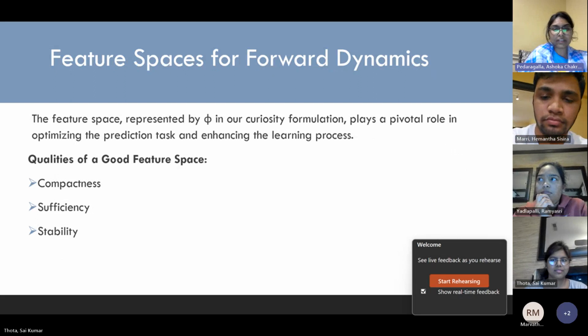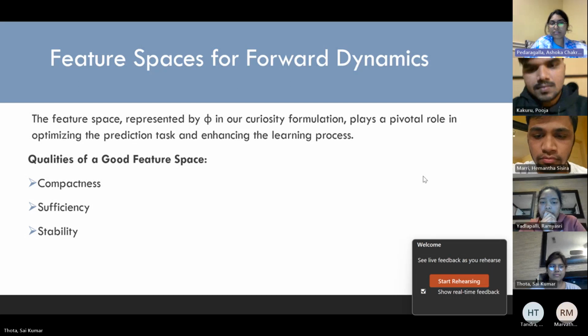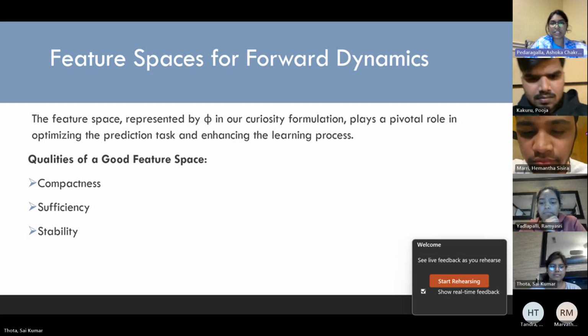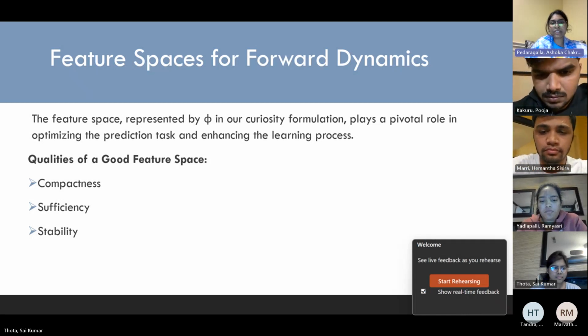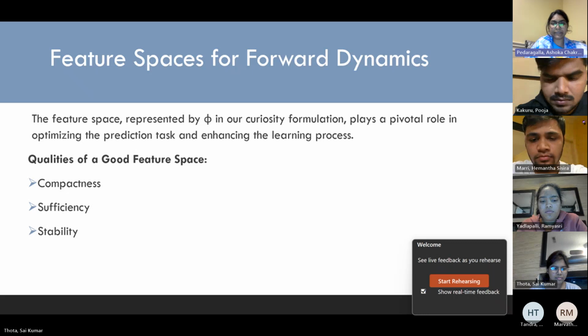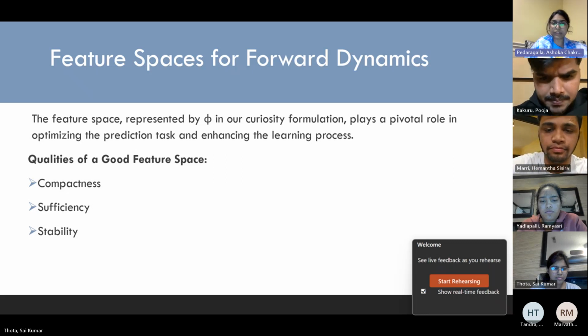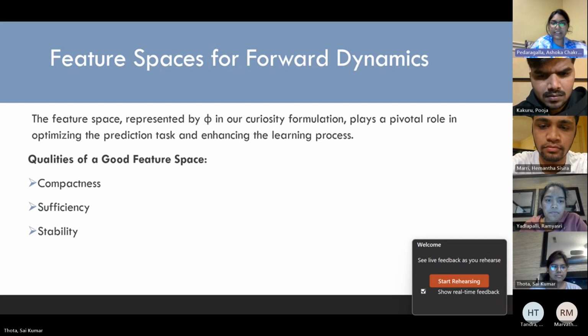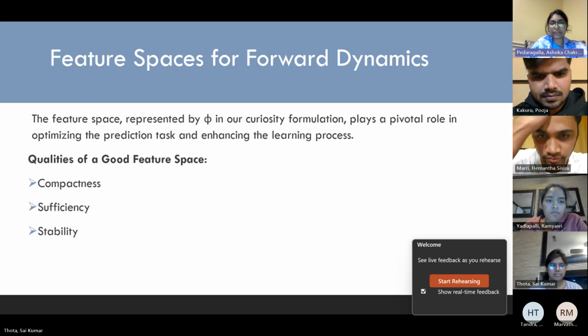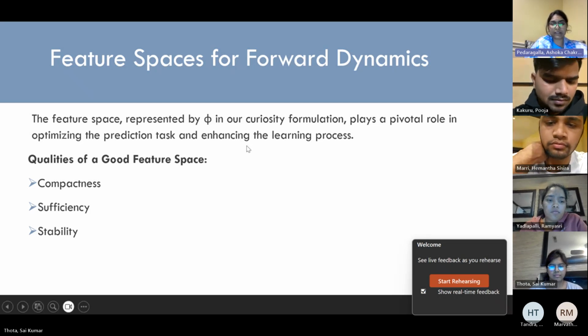Here, the effective feature spaces in curiosity-driven dynamics are defined by specific characteristics. Efficiency is vital, with features being low-dimensional and relevant to the observation space. Competence ensures that critical information is encompassed to prevent any missed rewards. Consistency is important to mitigate non-stationary challenges. Non-stationary rewards can affect reinforcement agents due to evolving forward dynamic models and the changing features based on curiosity. Next slide.